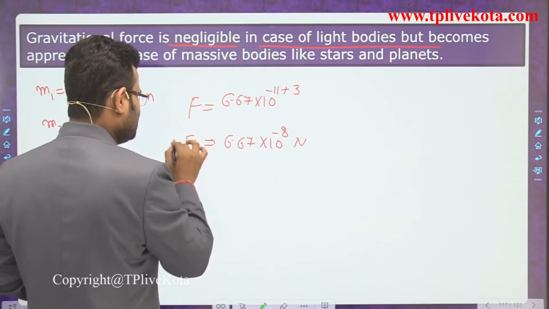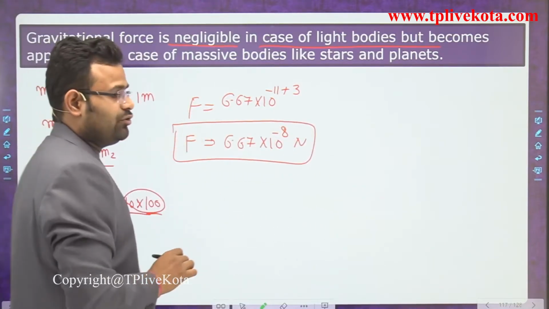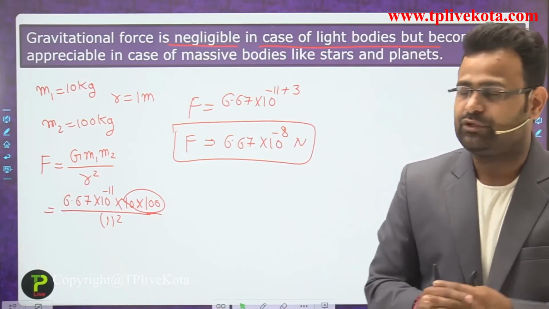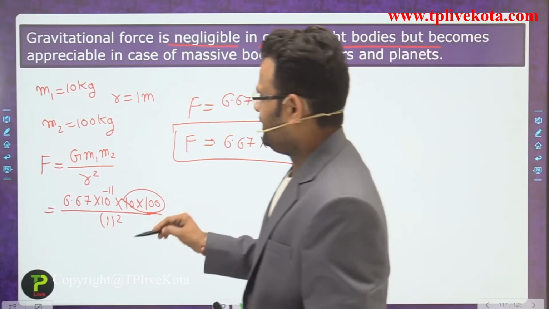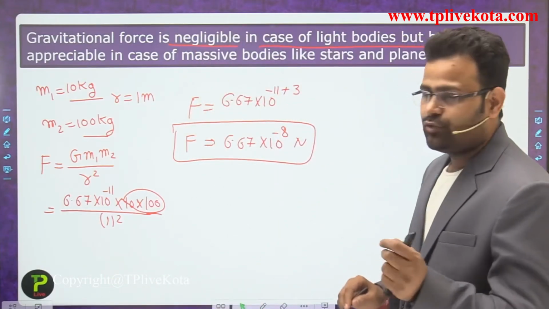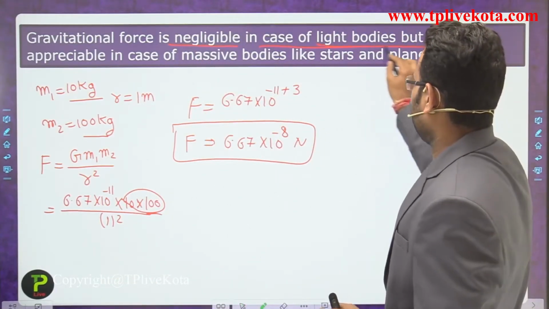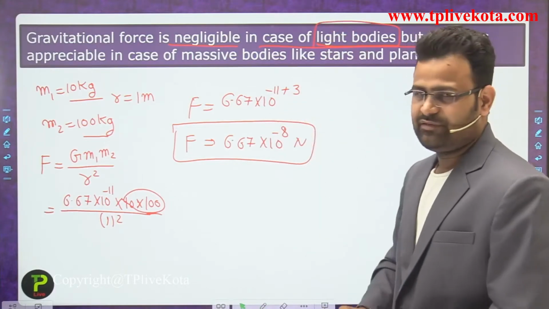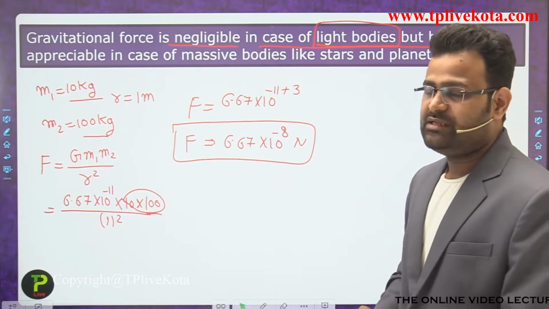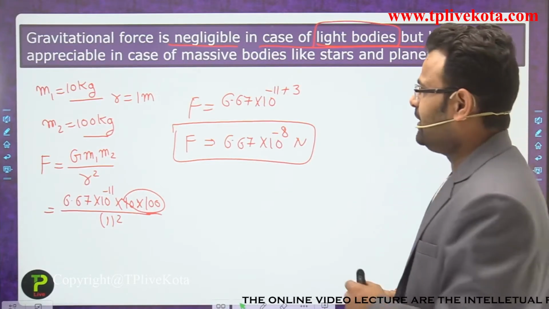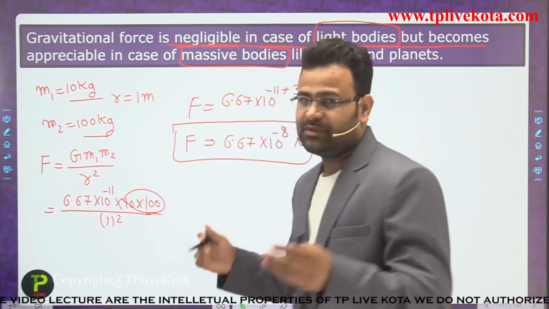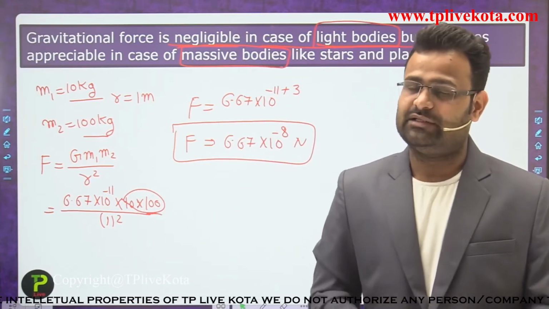The amount of that force is a negligible amount of force, guys. So why is it a very low amount of force? Because the bodies have a very small mass. It means gravitational force is negligible in the case of light bodies, but it becomes appreciable in the case of massive bodies, just like planets, the earth, the sun and other planets.